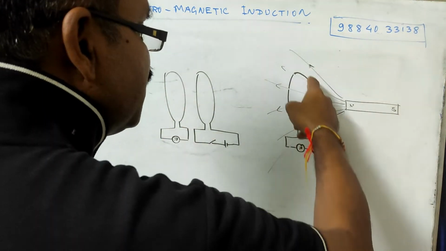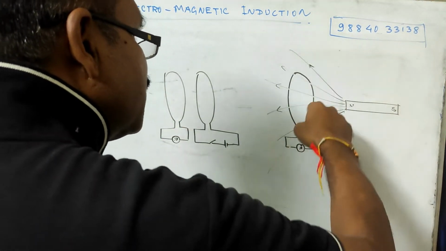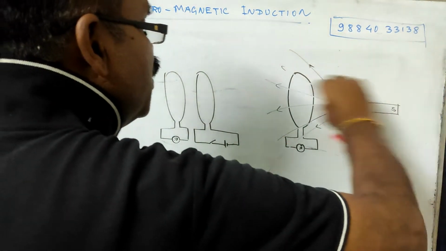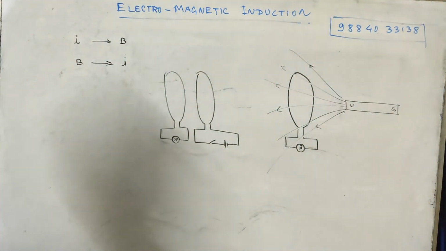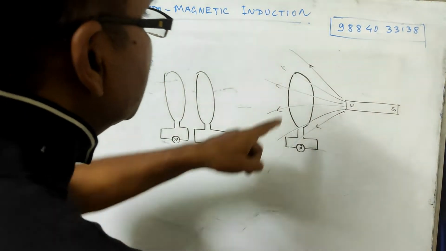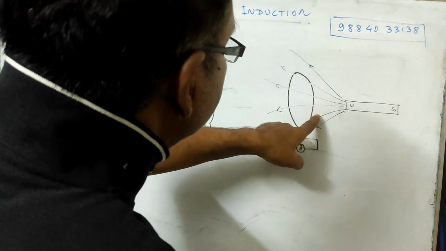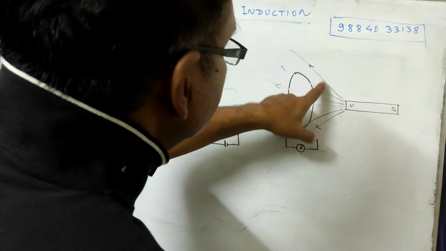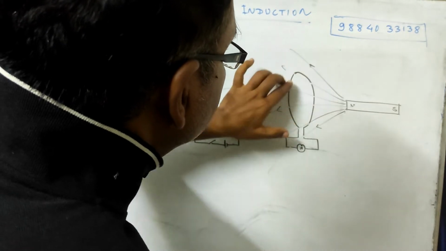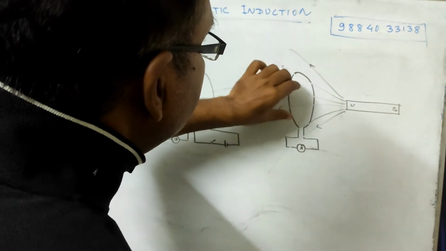Sometimes the current is flowing clockwise, sometimes anti-clockwise, right? So due to this to-and-fro motion. Okay, why is it happening? So he told that the number of field lines joining this loop, means connecting with this loop, is changing.